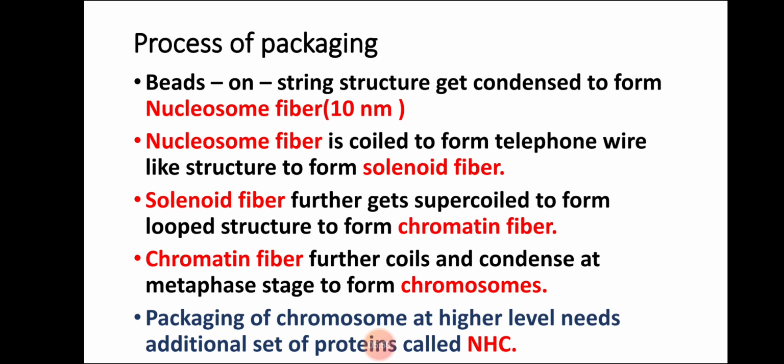So in this way packaging is done in eukaryotic organisms. I repeat, beads on string condenses into nucleosome fiber, then solenoid fiber, then chromatin fiber, and chromatin fiber condenses into chromosomes.